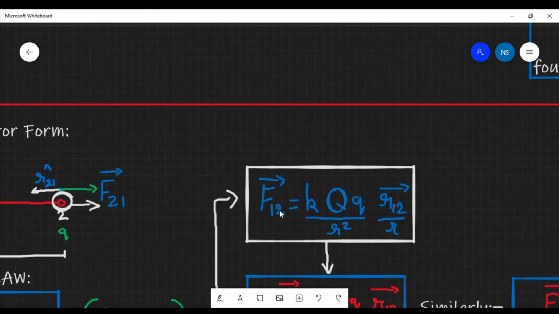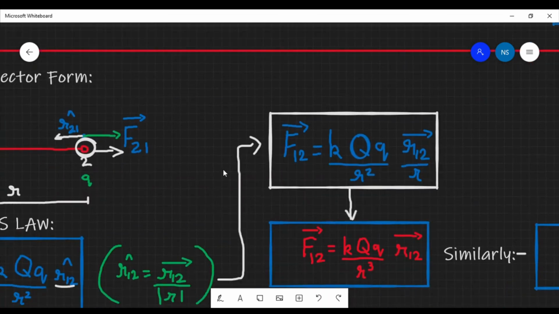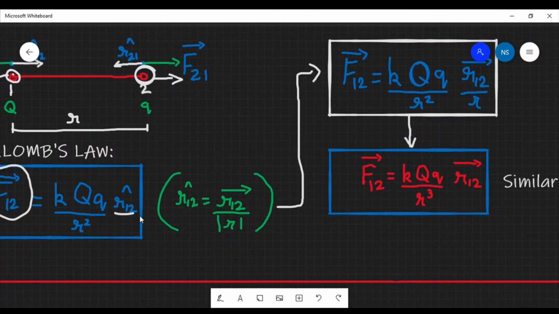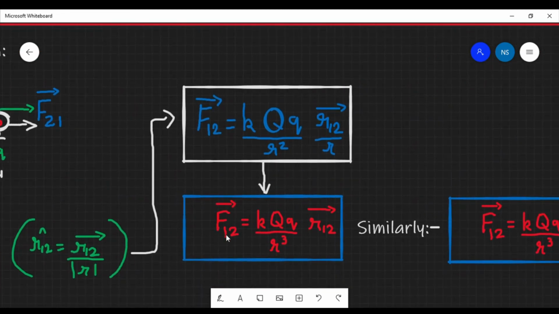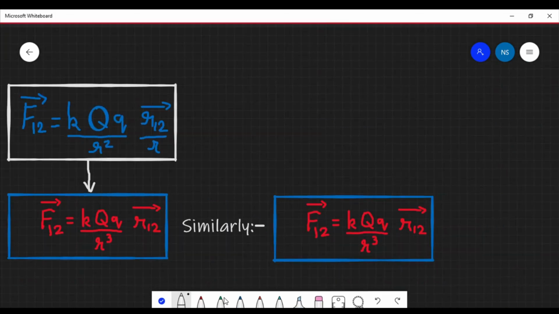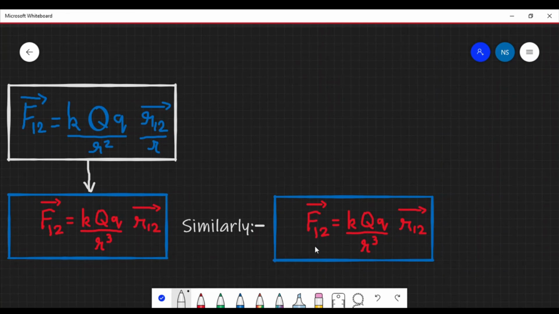So force on 1 due to 2 is equal to K capital Q times small q by r square, and now we substitute this r cap value over here. So we get force on 1 due to 2 is equal to K capital Q times small q by r cube, times this vector over here, that is r12 vector. This r got multiplied over here and it became a cube. Therefore similarly we can derive for force on 2 due to 1.